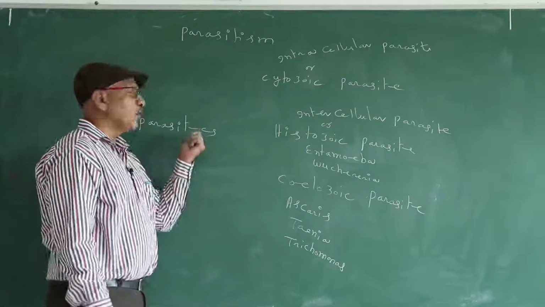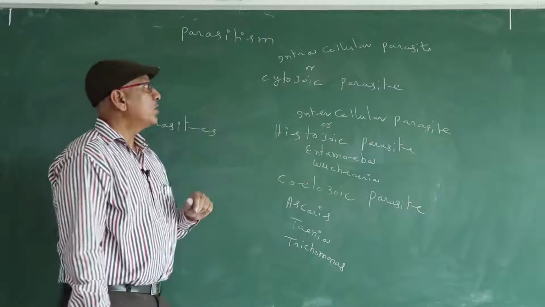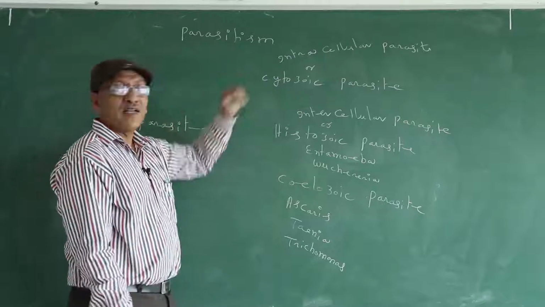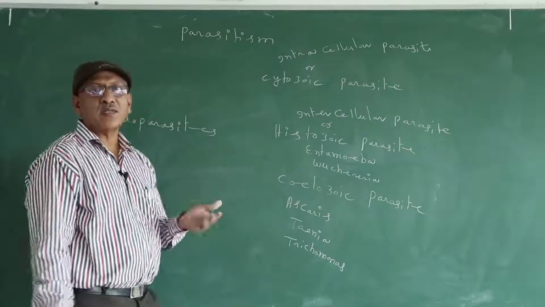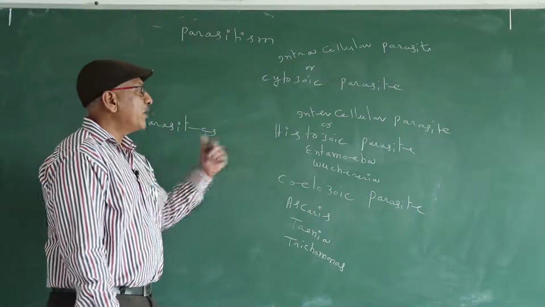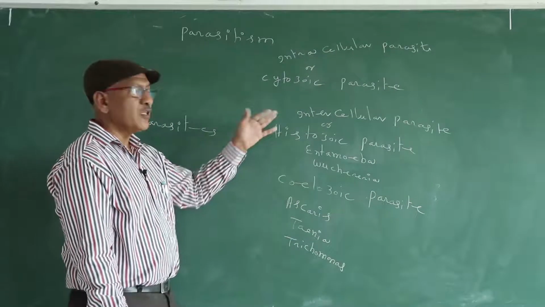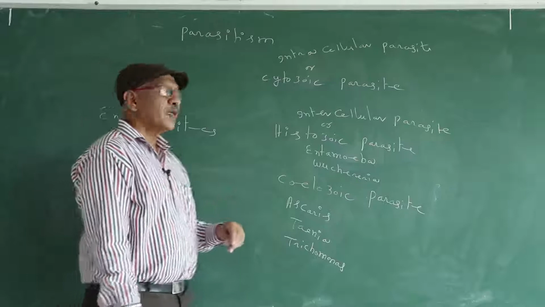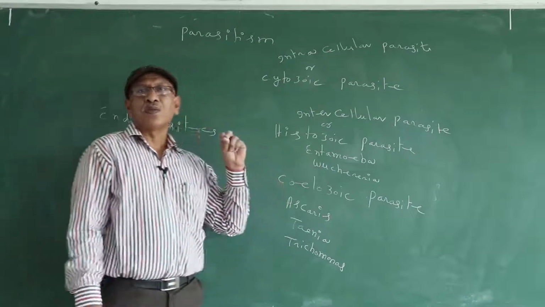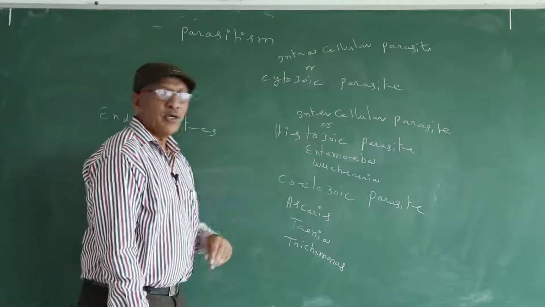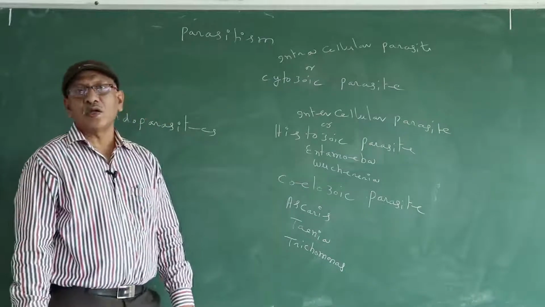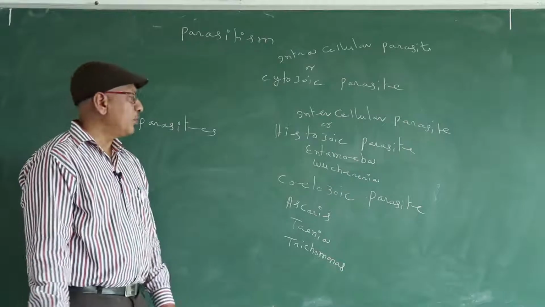A parasite that lives in the host body is an endoparasite. A parasite that lives in the host cells is a cytozoic parasite. Another name is intracellular parasite. Example, Plasmodium. Next, intercellular or histozoic parasite. The meaning is the same. Inter means between the cells. An intercellular or histozoic parasite lives between the cells of the host. Example, Entamoeba, which lives in the tissues of the large intestine. Wuchereria lives in the tissues of lymph glands and lymph vessels of humans.